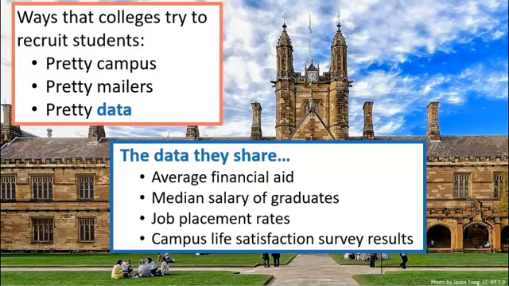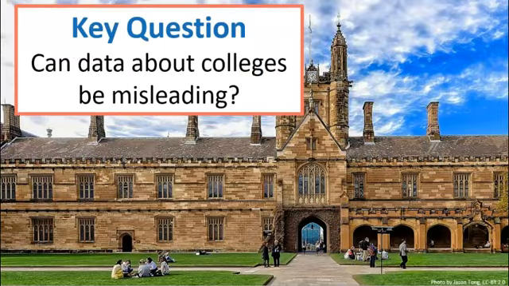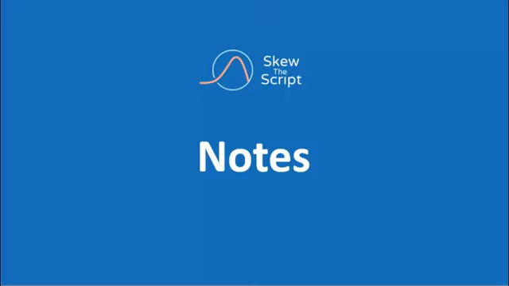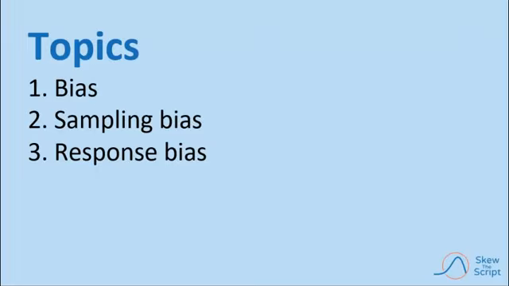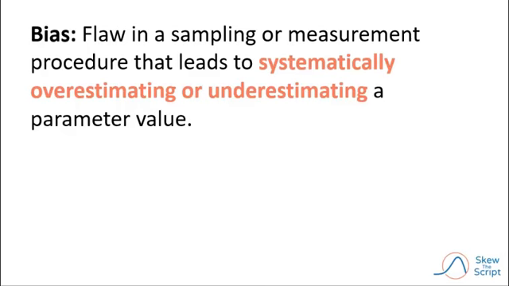But all of that raises the question, does this data always point to the most accurate portrait of life on campus? So that brings us to our key question for today. Can data about colleges be misleading? With that question in mind, let's move into our notes. We're going to cover 3 topics today, starting with bias.